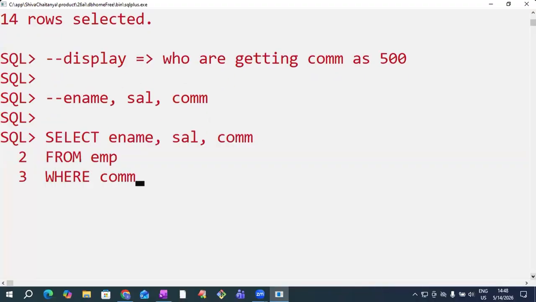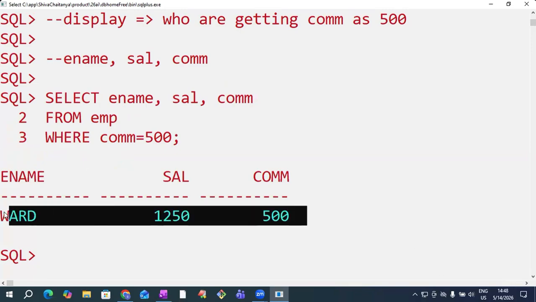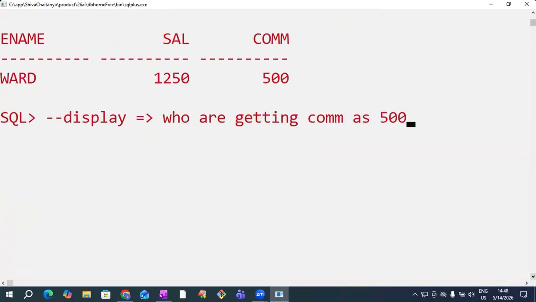From EMP, where commission equals to 500. Who are getting commission as 500? Observe, sir, only one employee is getting commission as 500. Now the question is, display the employee records.